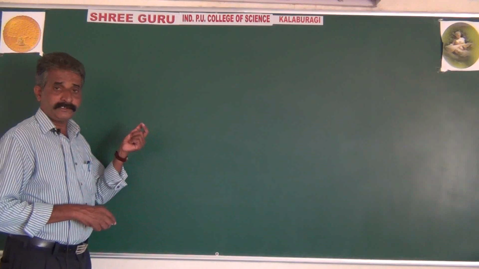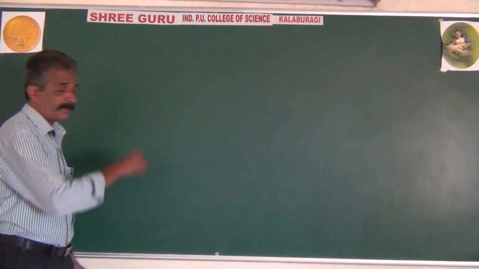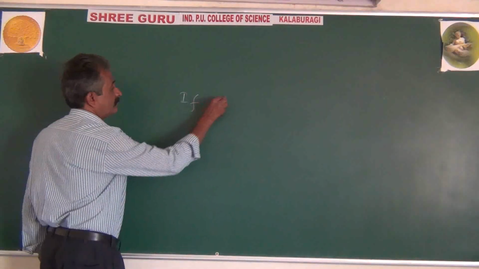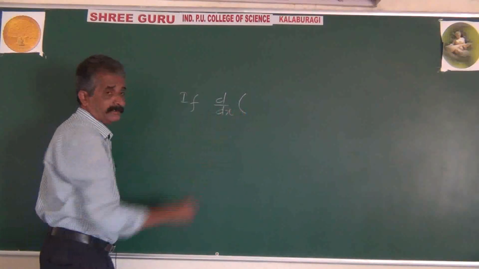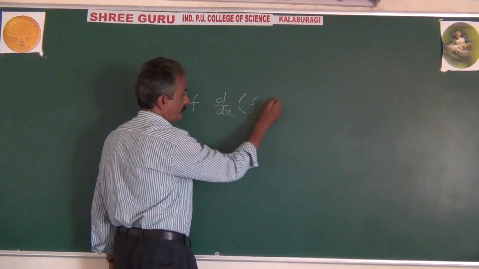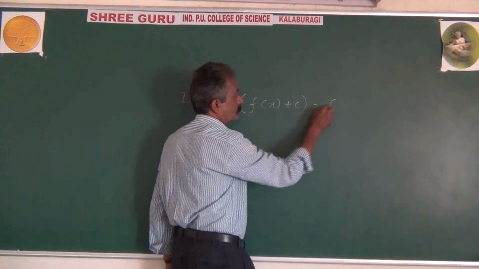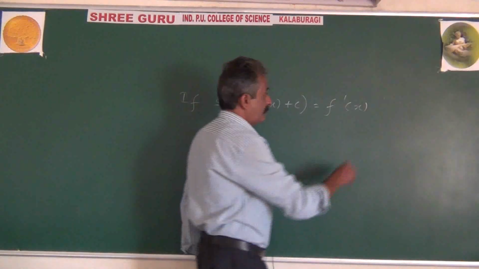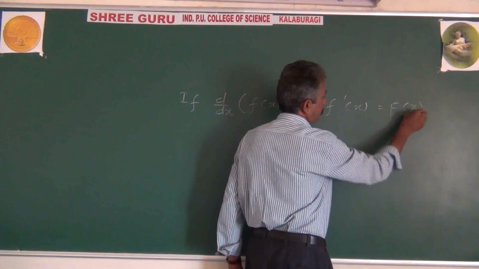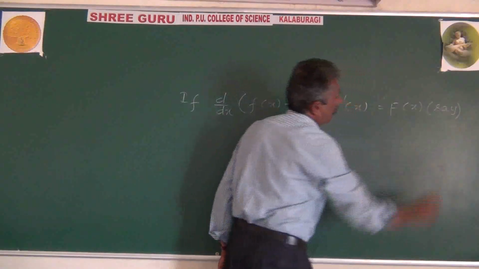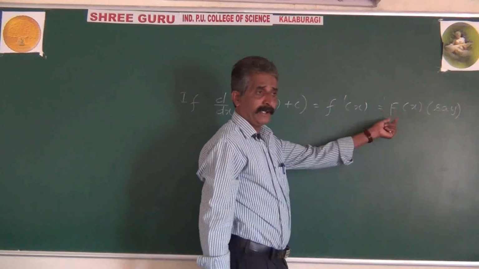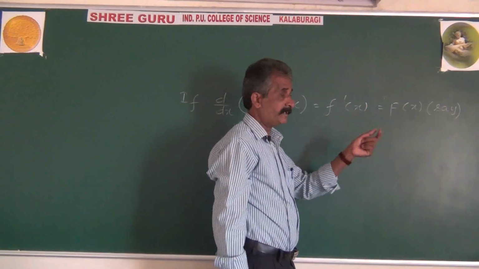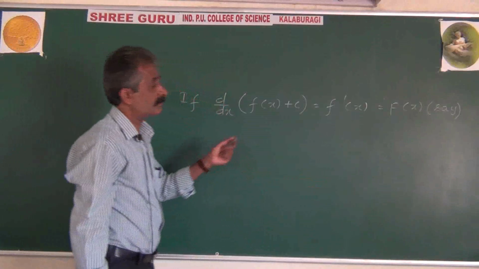So we define it in mathematical form as follows. If dy/dx, meaning the derivative of a function f(x) plus c, is equal to f'(x) (actually f'(x) plus 0, but 0 is omitted), let it be equal to capital F(x). It is not necessarily capital F(x); we can take h(x), g(x), r(x), phi(x), and so on. It does not matter for our concept.